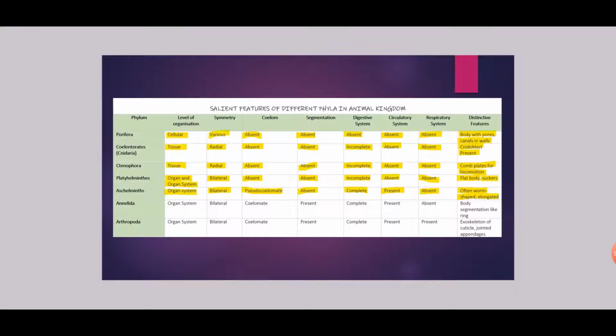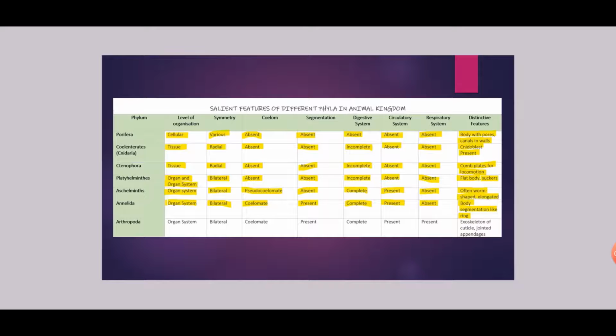Next is phylum Annelida. Level of organization in Annelida is organ system. Symmetry is bilateral. Body cavity is coelomate. Segmentation is present, so these are segmented. Digestive system is complete. Circulatory system is present. Respiratory system is absent. Distinctive feature is body segmentation like rings. So their bodies are divided into segments, which appear as rings.